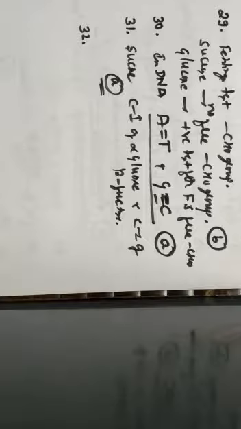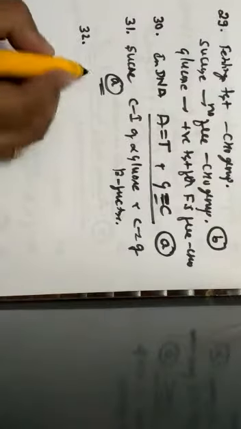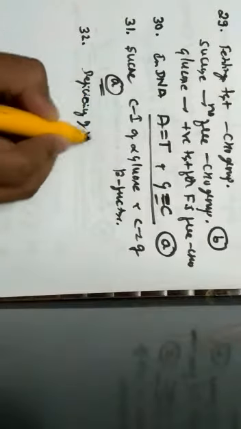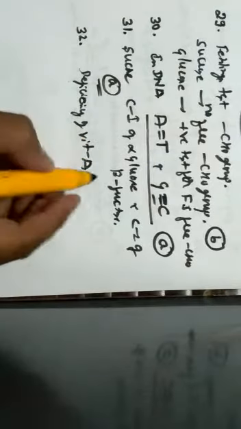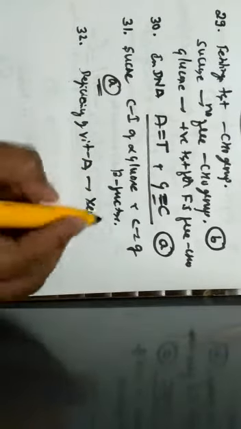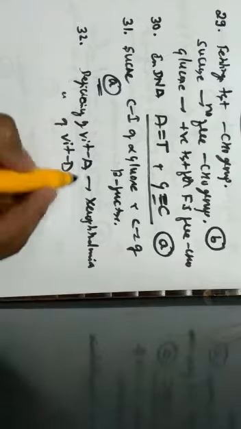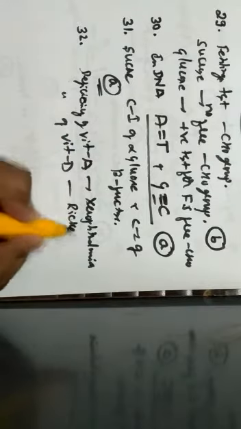Deficiency of vitamin D causes xerophthalmia. So xerophthalmia is not caused by the deficiency of vitamin D. Deficiency of vitamin A causes a disease called xerophthalmia, whereas deficiency of vitamin D causes a disease called rickets. Hence the option D is the wrong statement.